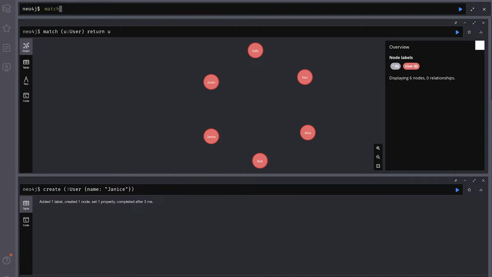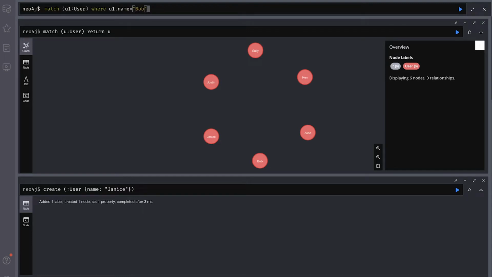Okay, so now that we have all our users, we're going to add friend connections between these people. We are going to be adding that relationship, FRIENDS_WITH, I mentioned before, and we're going to just start connecting some of these people across the board. First we are going to make Bob and Alice friends with each other. We're going to start by writing a match query for Bob. We're going to say match a user where their name is Bob. Gotta get the capitals right.